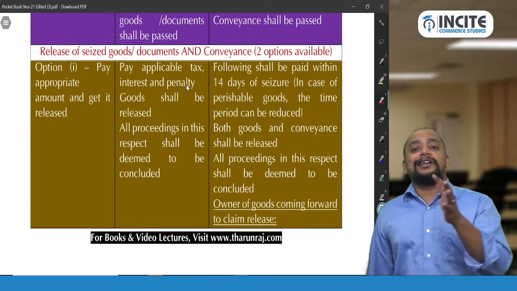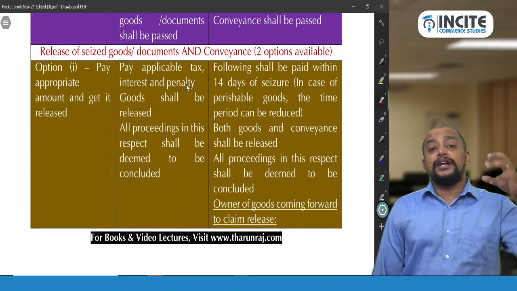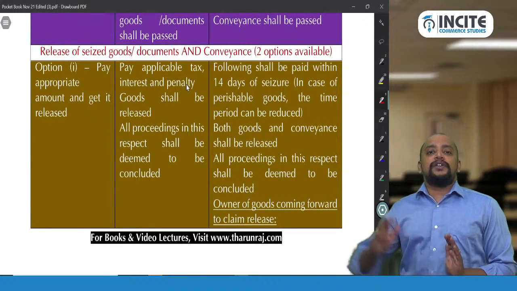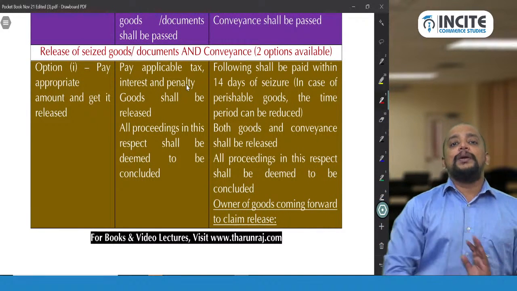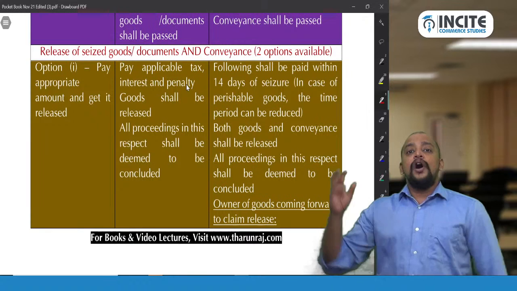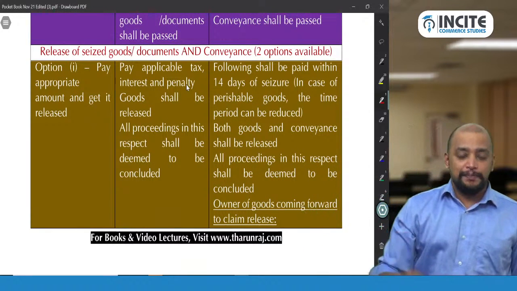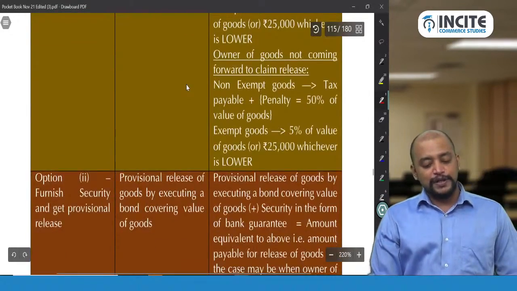It will be only tax and penalty, and the penalty will be payable under section 122 subsection 1. So 122 subsection 1 has a list of offences for which the penalty is applicable. Penalty will be 100% of the tax or 10,000 rupees, whichever is higher.